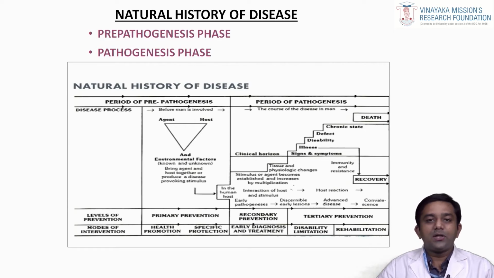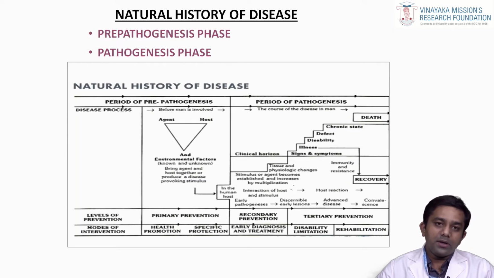The next comes your pathogenesis phase. Pathogenesis phase is nothing but after the occurrence of a particular disease. So, what comes after the occurrence of a particular disease? After a disease has occurred in a human host or a human being, you have your host reaction, and then you have signs and symptoms which are related to the particular disease, and then you have the chronic disability, then you have defective state, which ultimately leads to a chronic state. If this chronic state is prolonged for a long period of time, it causes death.